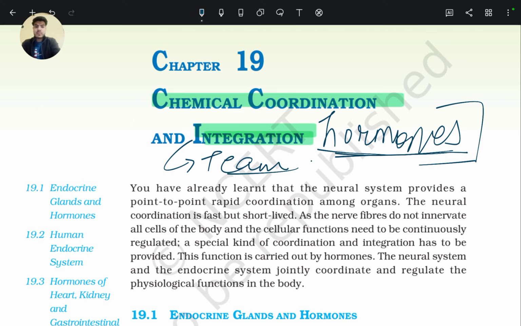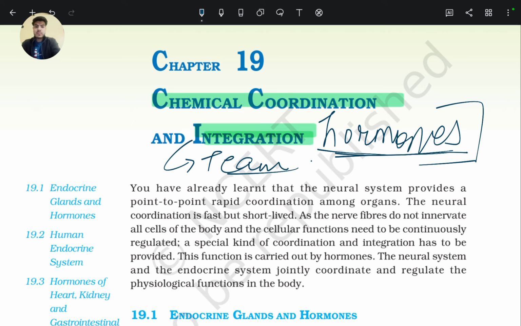So let's read NCERT. You have already learned that the neural system provides a point-to-point rapid coordination among organs. As we discussed in our neuron chapter, neural coordination is fast but for a short period of time, as the nerve fibers do not innervate all cells of the body and the cellular functions need to be continuously regulated.